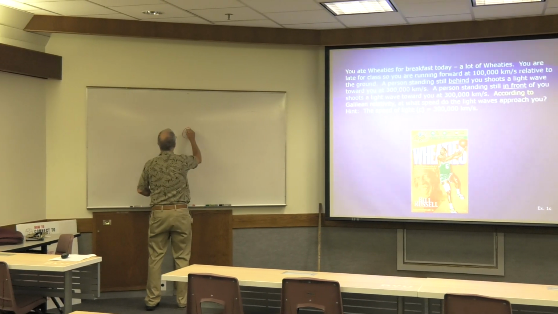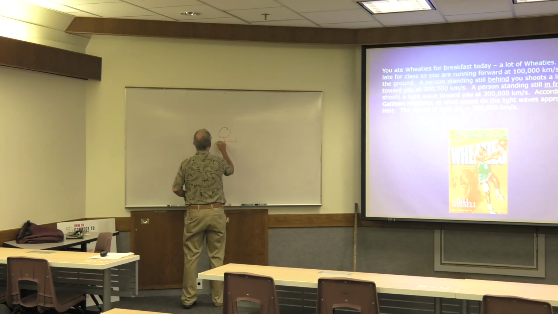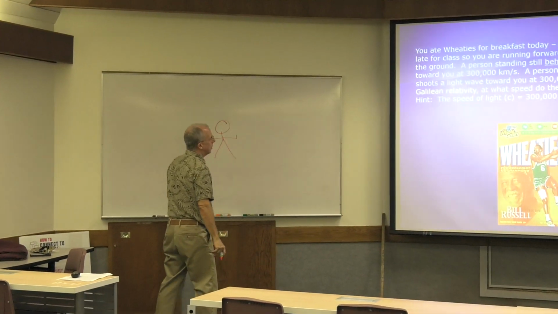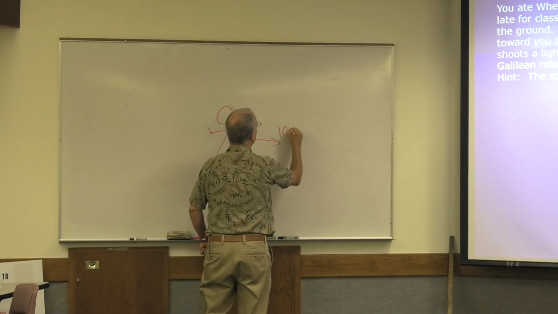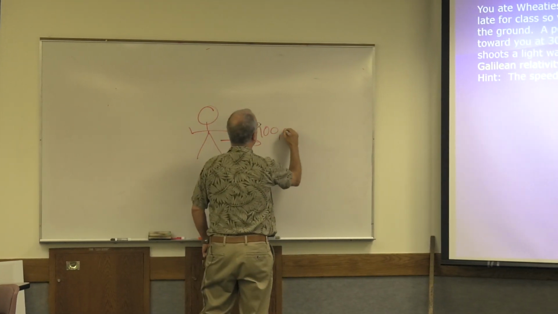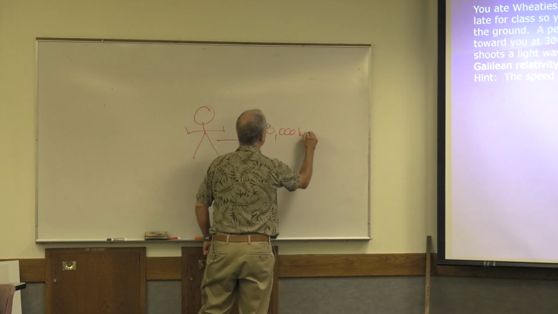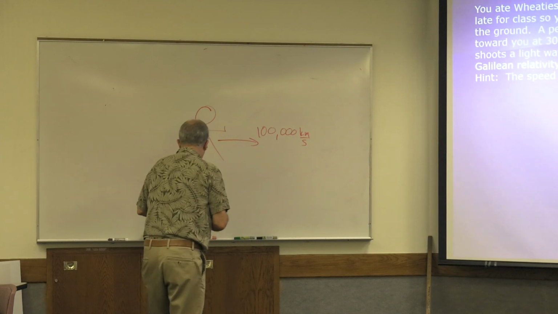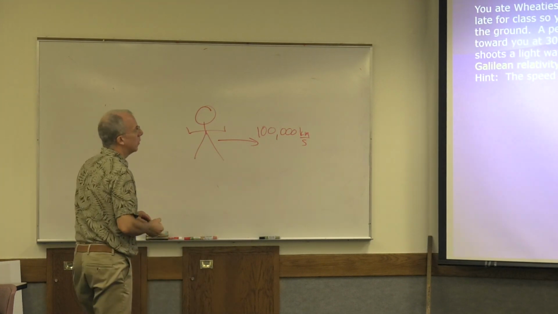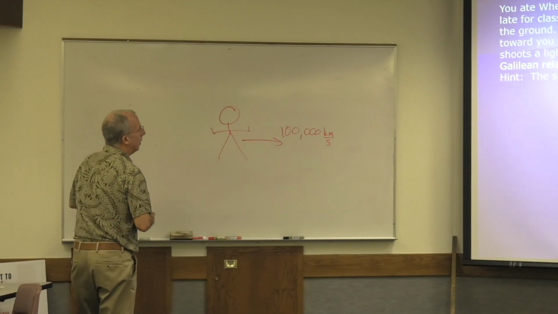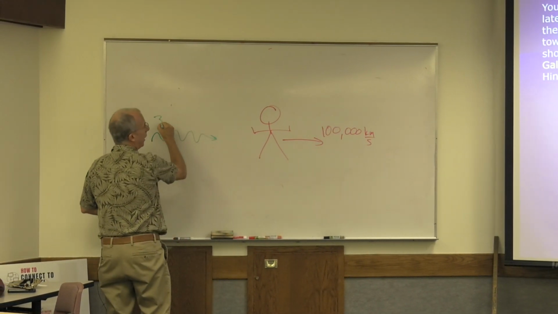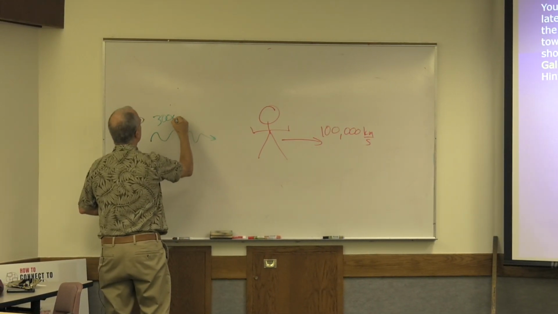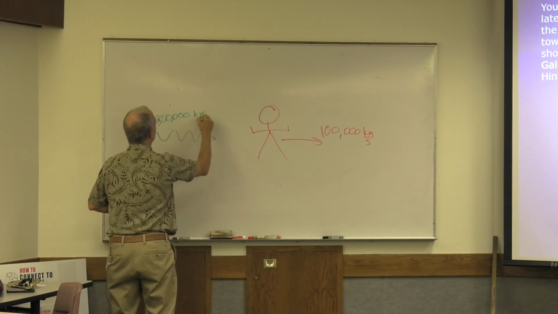So here's you, and again, you're running forward, 100,000 kilometers per second. There's a guy in back of you who shoots a light wave, 300,000 kilometers per second.